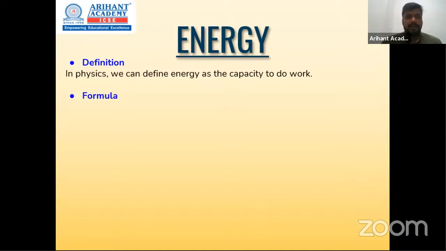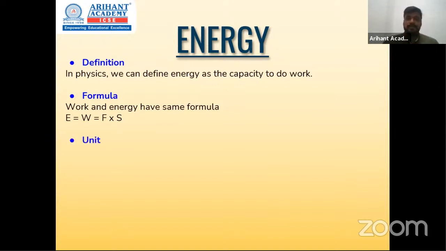Since the more energy you have, the more work you can do, they are equivalent to each other. In formula too they are so equivalent that energy is always equal to work done, whose formula is force into displacement. So please remember this relationship.